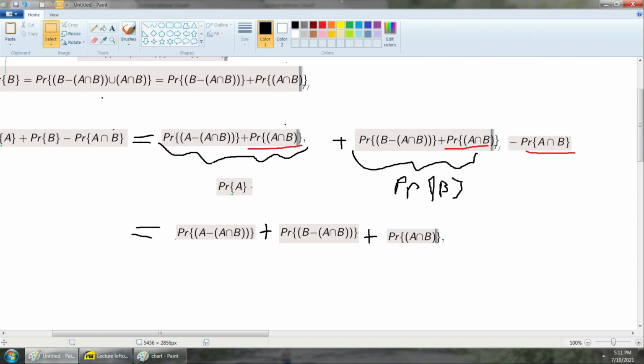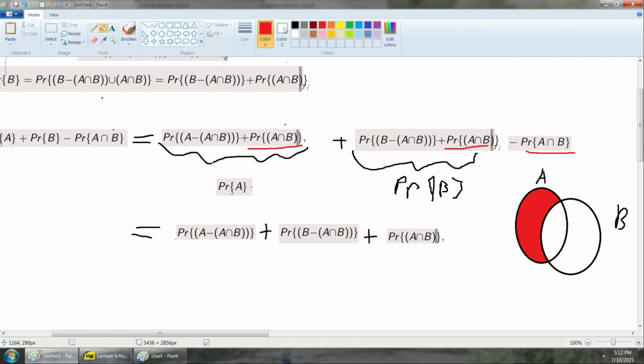Well, from doing all of these fancy things, I can notice that this set here only contains elements that are in A that aren't in B. This set here only contains elements that are in B but not in A. And this set here contains the elements that are in the intersection between the two. So if I were to draw a Venn diagram for this real quick, if I called this set A and this set B, this first set here would simply be this red shaded area.